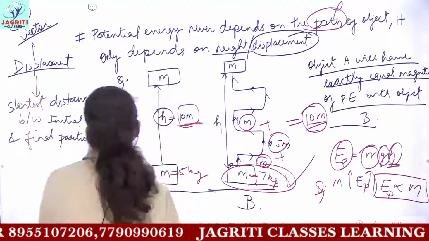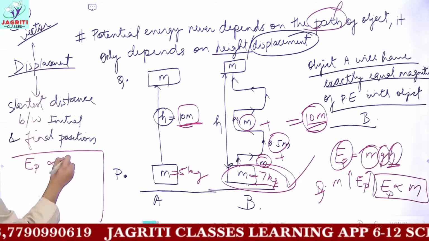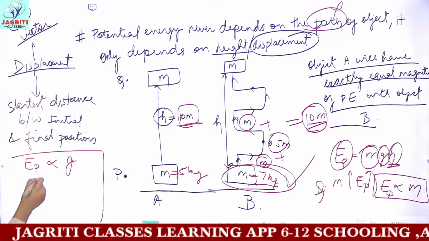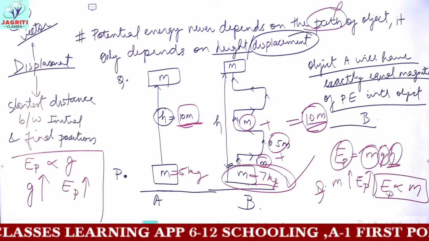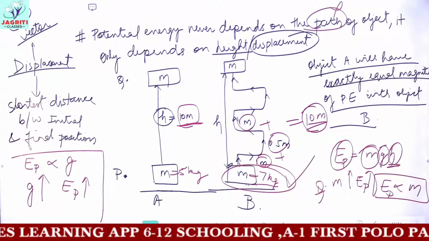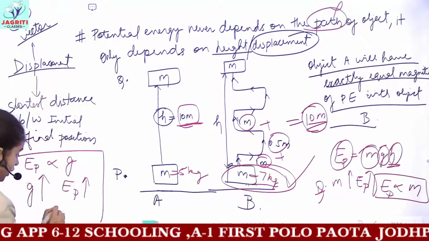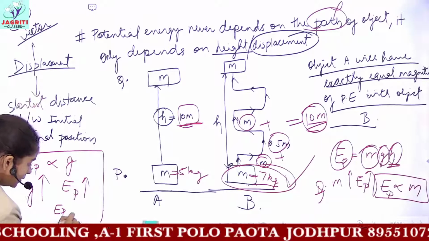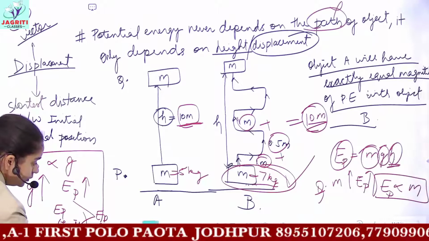And in a similar manner, potential energy is directly proportional to acceleration due to gravity. So if the value of small g increases, then the potential energy will definitely increase. That is, if you are asked to compare the potential energy on Earth and Moon, then the potential energy of the object on Earth will be higher than that of the object on Moon.